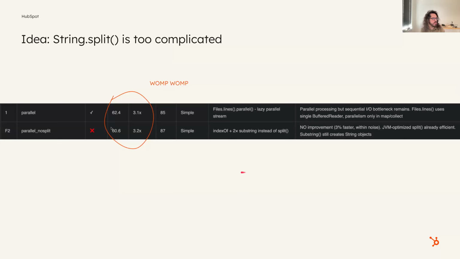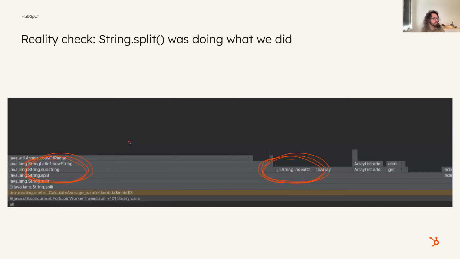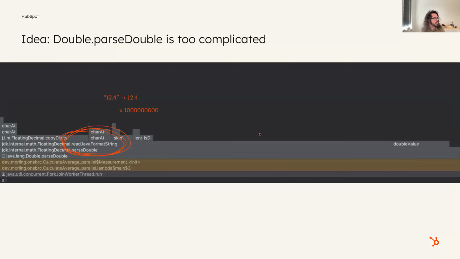Okay, so let's do that. And when I run it, it's like womp womp. Well, you get an improvement, but it's within the margin of error. It's not really a great improvement. So fine. If we expand this flame graph, you can see what those are calling. You can see that it was actually doing string dot substring and it was doing index of. So it was doing pretty much exactly what we were doing already. It was already fairly optimized.